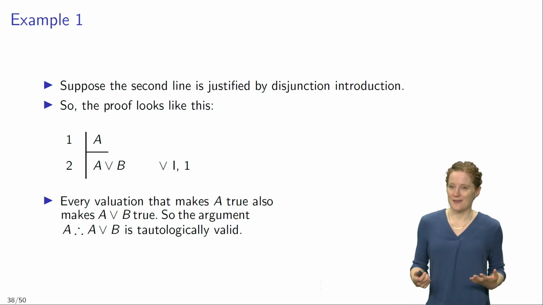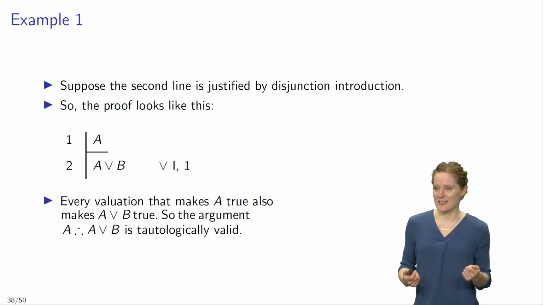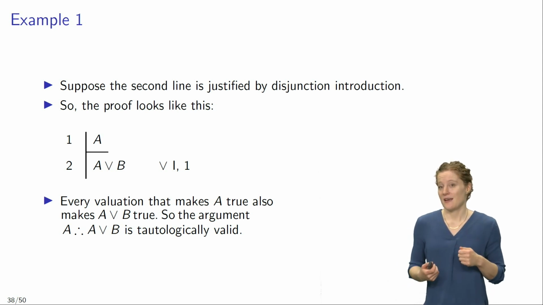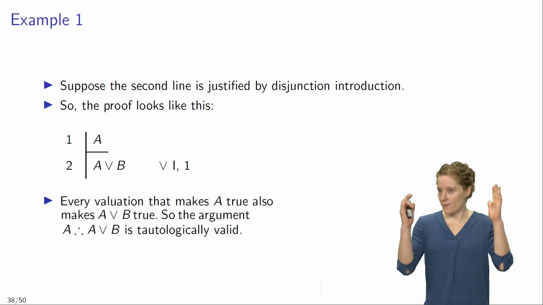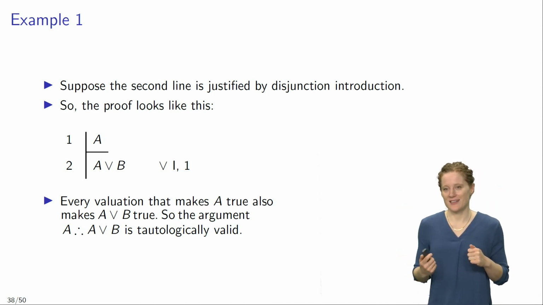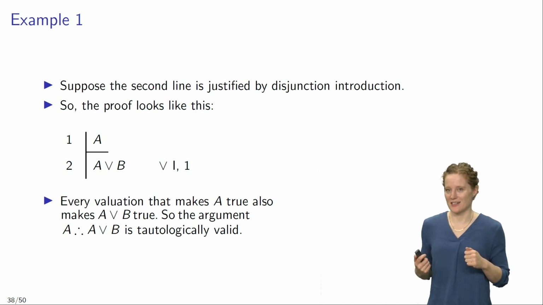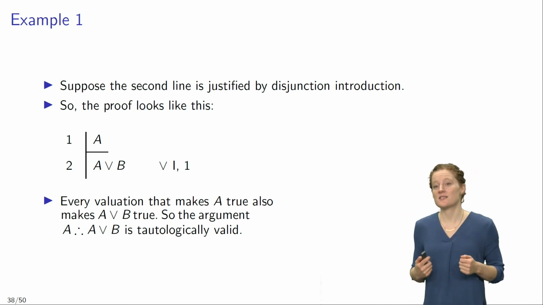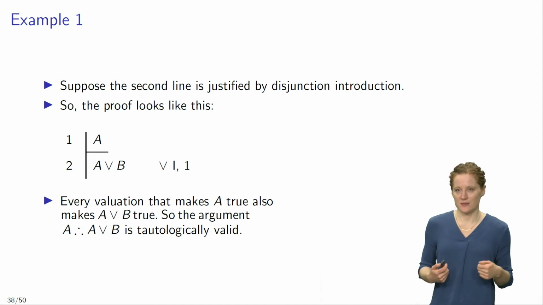So here we have covered the case disjunction introduction, and we have shown that if you take a proof in our base class of proofs and the one inferred line is justified by means of disjunction introduction, then this proof is a proof of a tautologically valid argument.